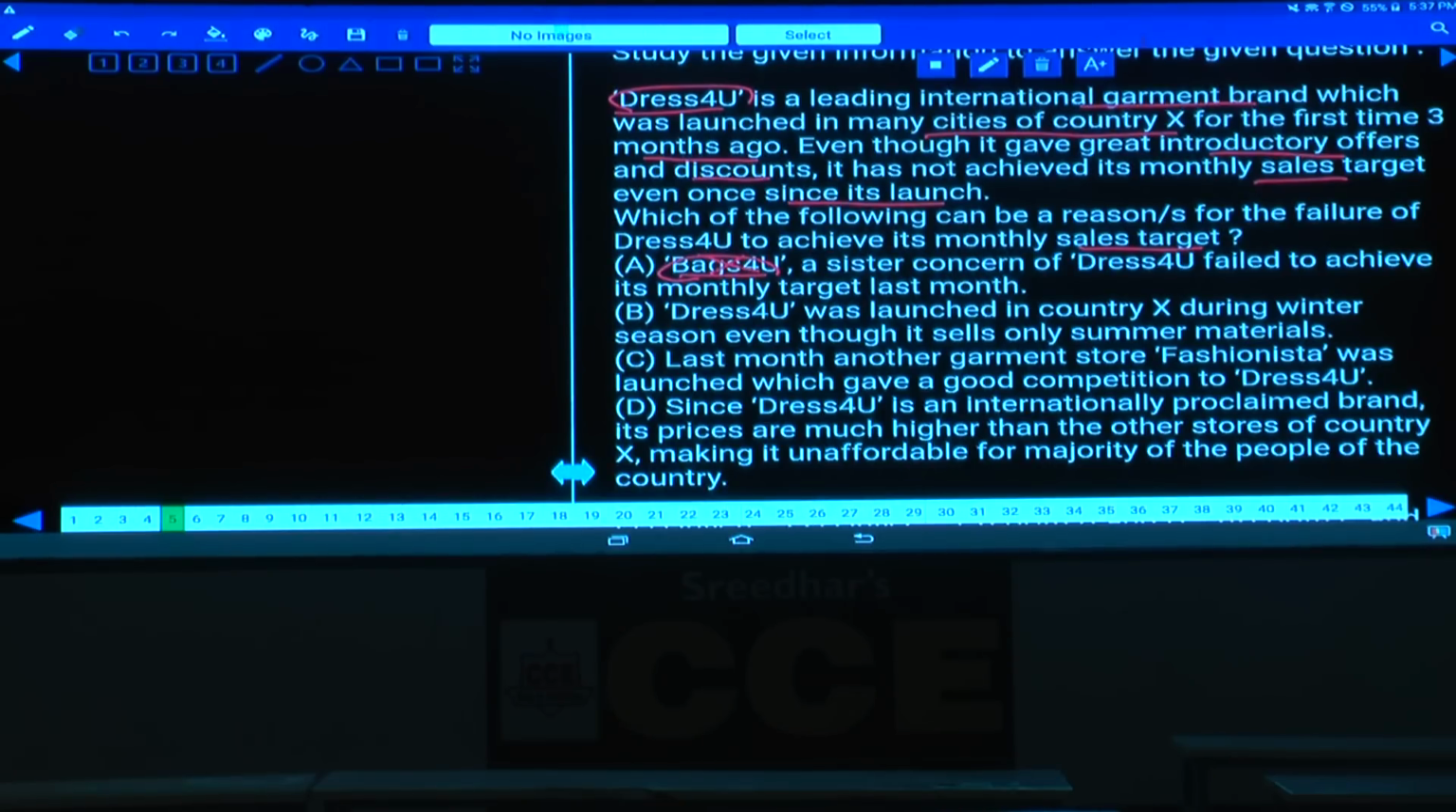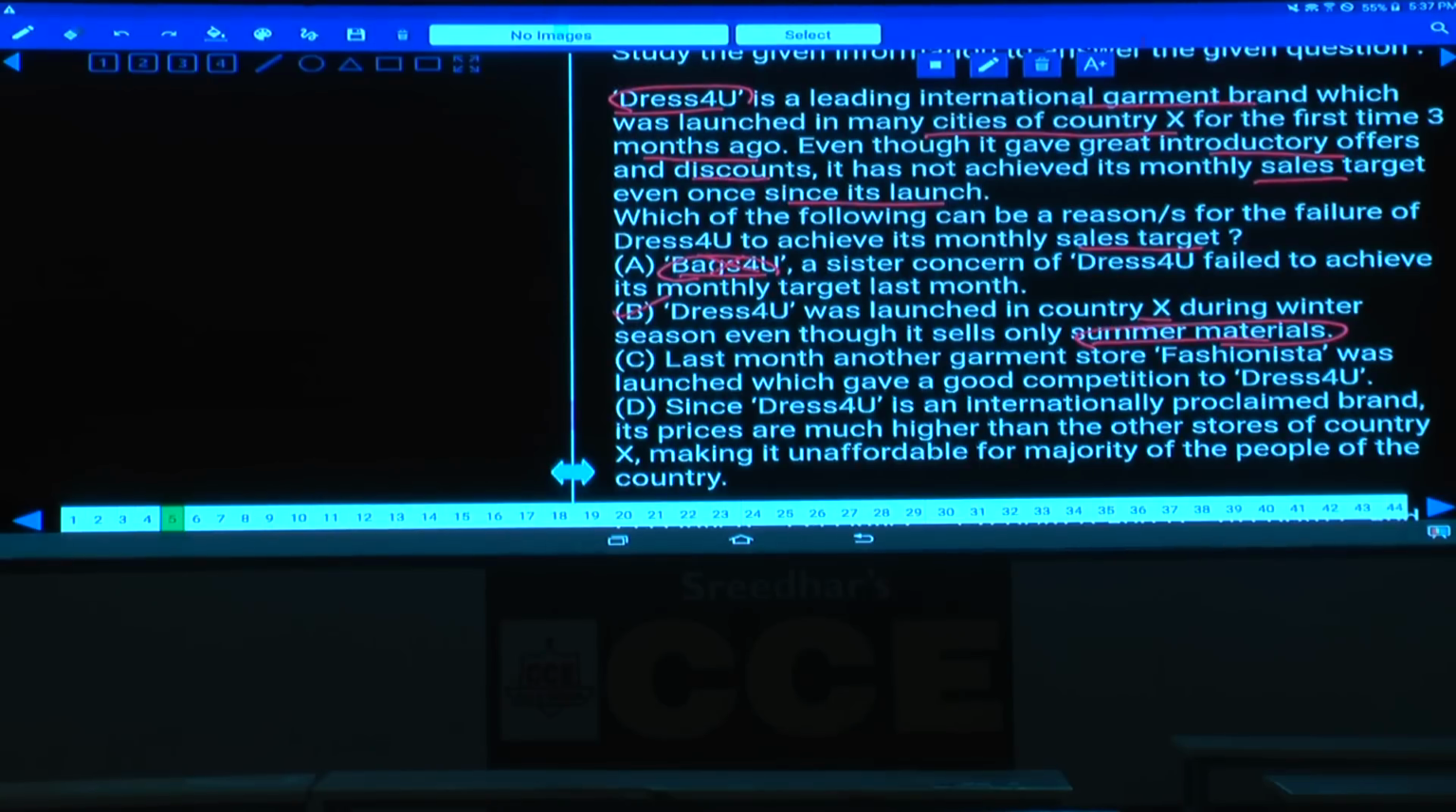Next one, B: Dress for You was launched in country X during winter season, even though it sells only summer material. Now could this be the reason or not? They are selling a different type of material. They are selling summer material. They specialized in summer material, but they have launched in winter. Hence this could be the reason why most of the people are not coming forward to buy this product, isn't it?